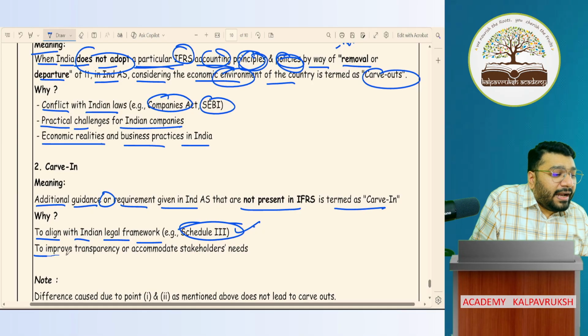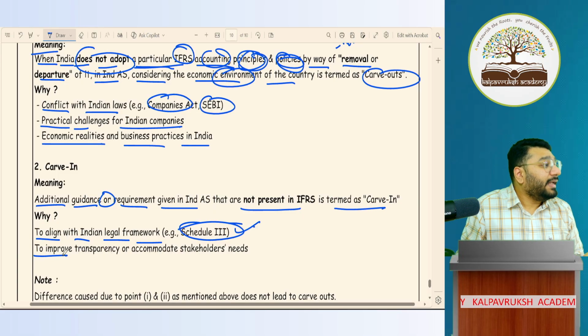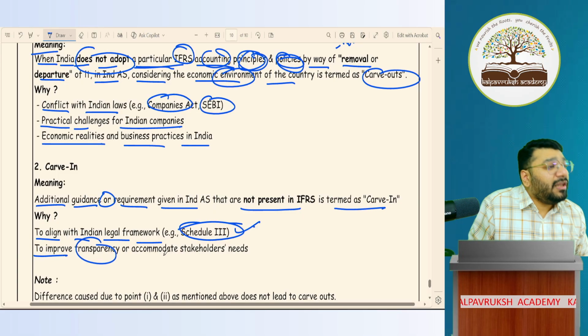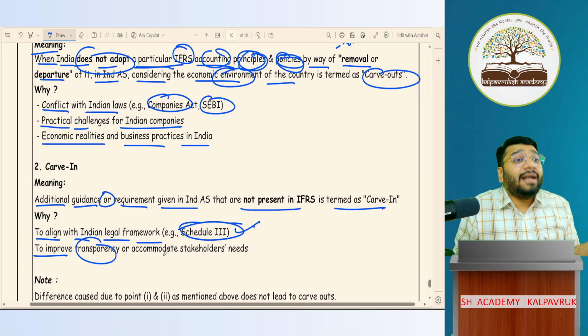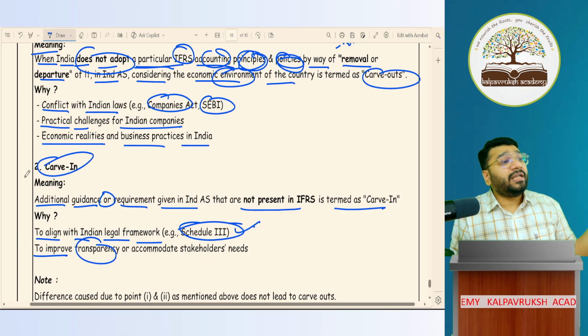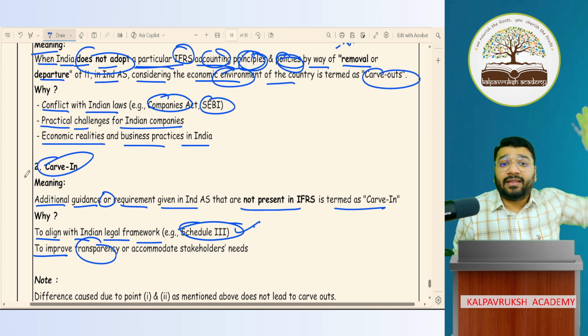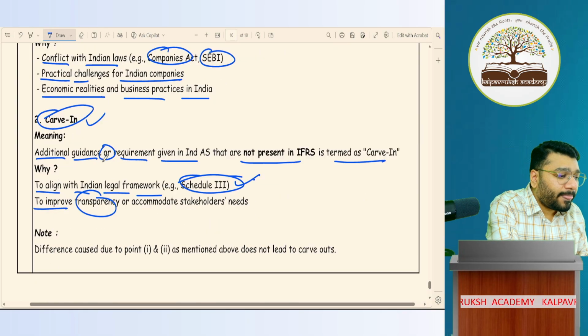Or if we felt that by adding this point in the Ind AS, transparency, consistency and more understandability will be ensured, they brought in some new policies and new principles which were not existing in the IFRS. Such a thing is called as carve-in.